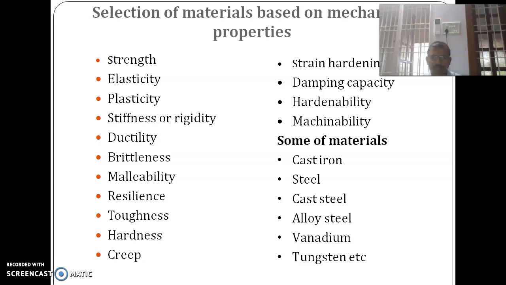So it has a property of hardness. It has the ability to withstand heat and remain hard, and it will not fuse. The tungsten has such a property. So depending upon the application, material can be chosen.